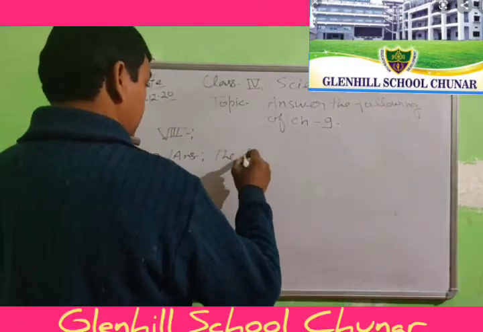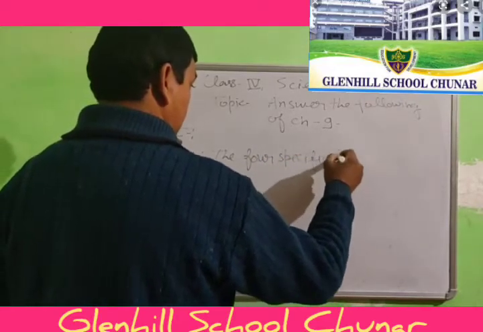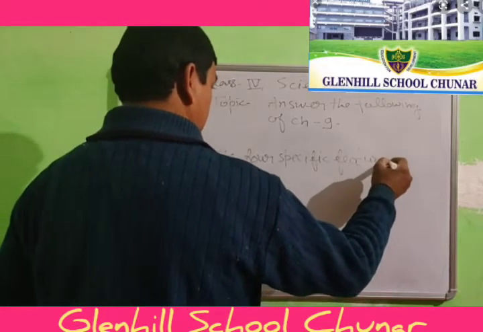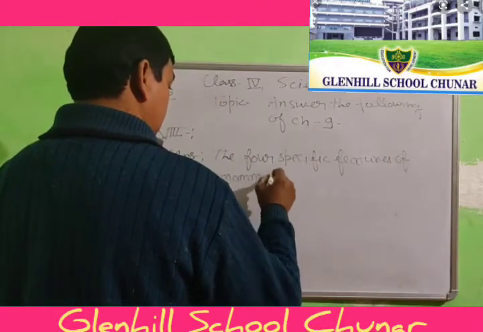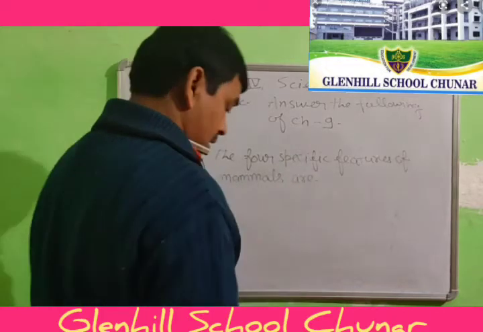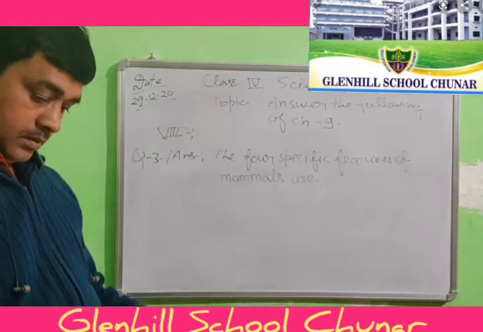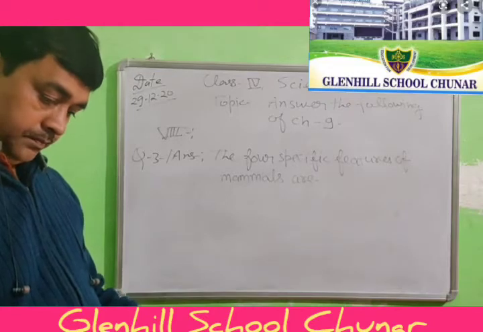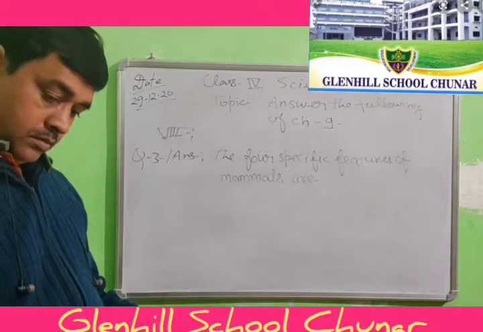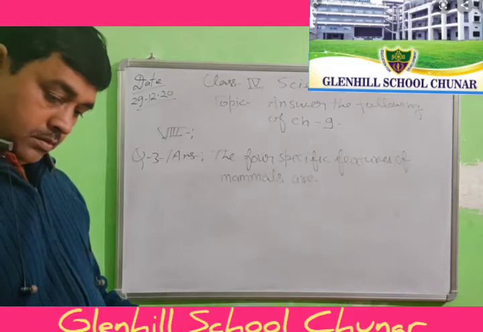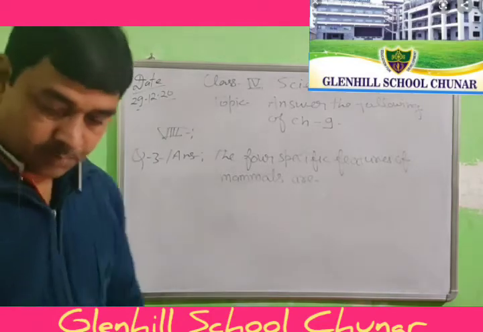The 4 specific features of mammals are: please wait, student.